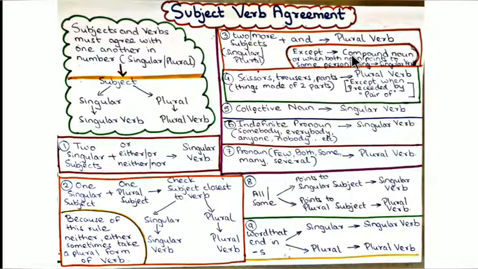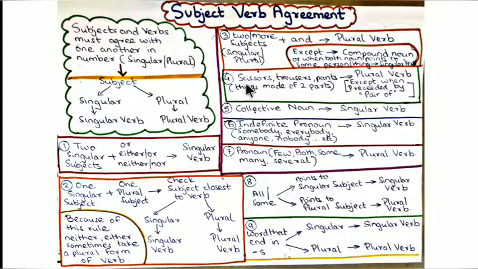In that case we use the singular form of verb, or when all the subjects point to the same person, same thing, same idea, that time the subject is considered to be singular and you have to use the singular form of verb.